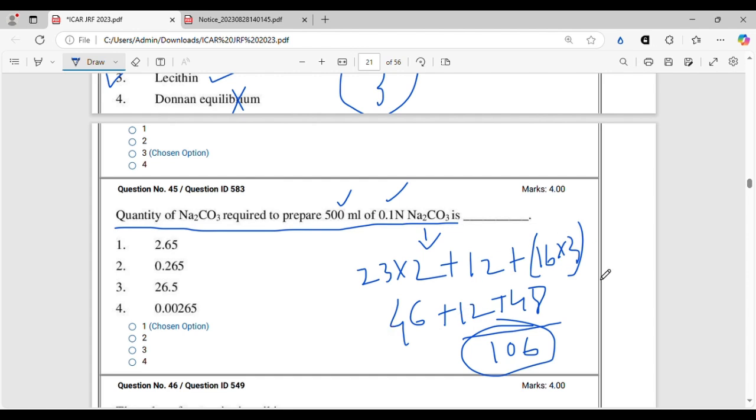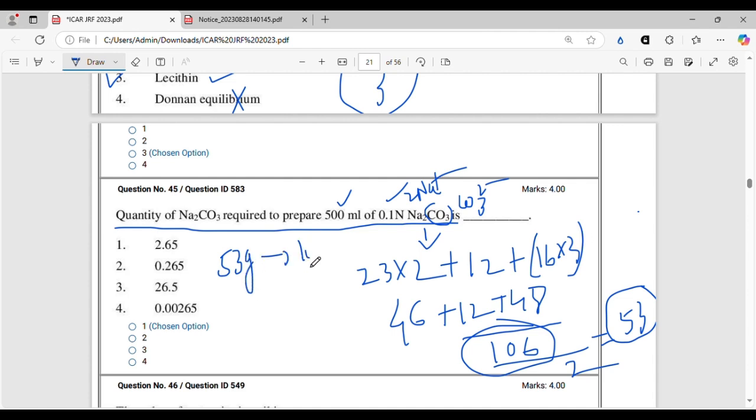So for equivalent weight, we have to divide it by n factor. And in case of Na2CO3, we can see that CO3 2 minus is there, the valence is 2, and it will be 2 Na plus. So the n factor is 2. So the equivalent weight is 106 by 2 and it is 53. 53 is the equivalent weight. So 53 gram of Na2CO3 in 1000 ml is 1 normal.